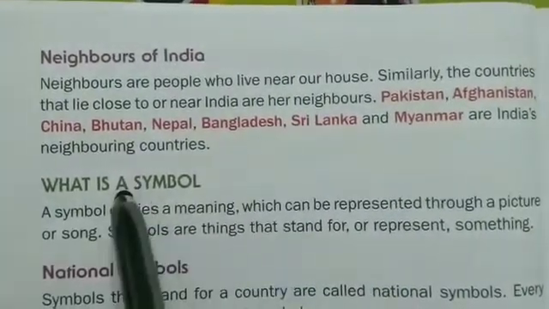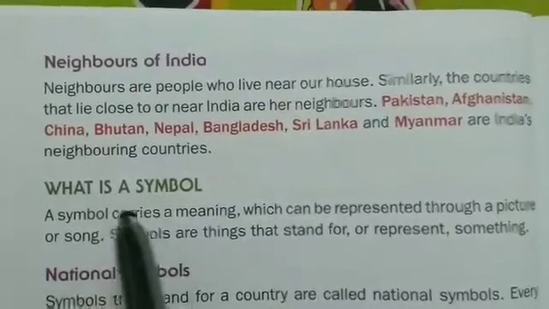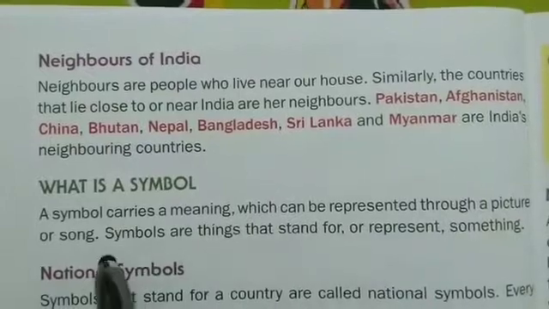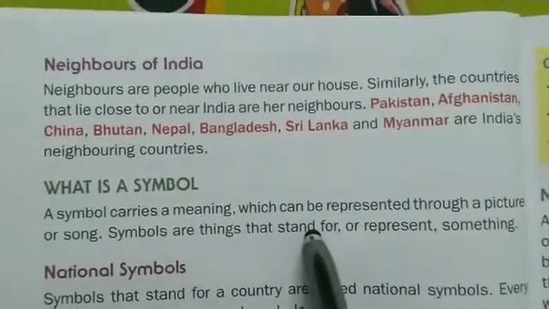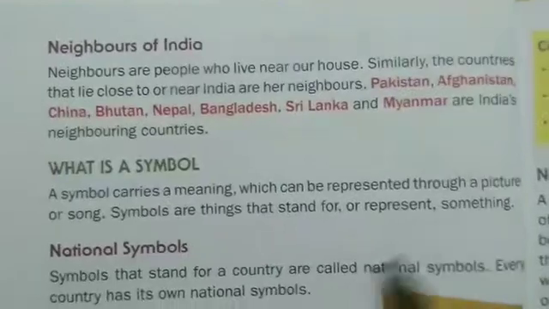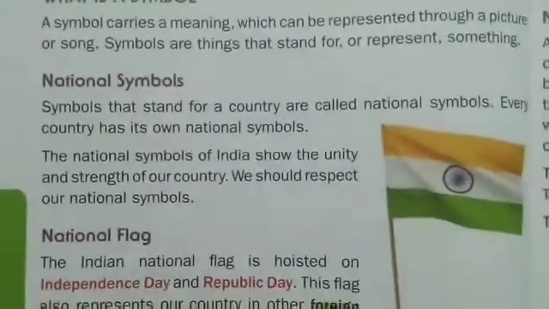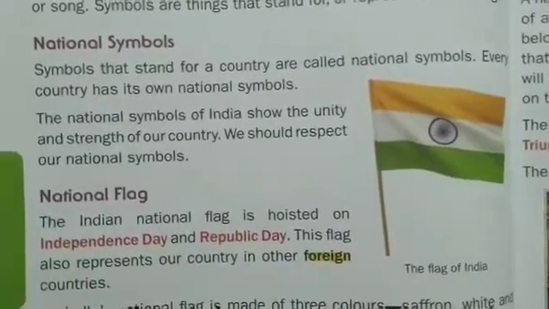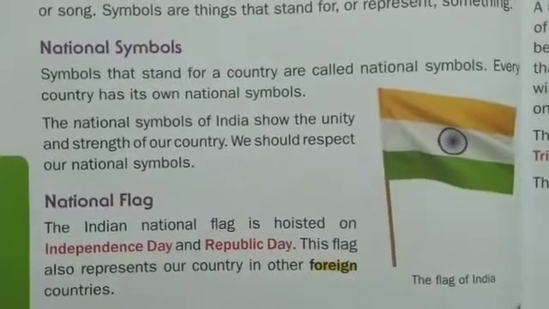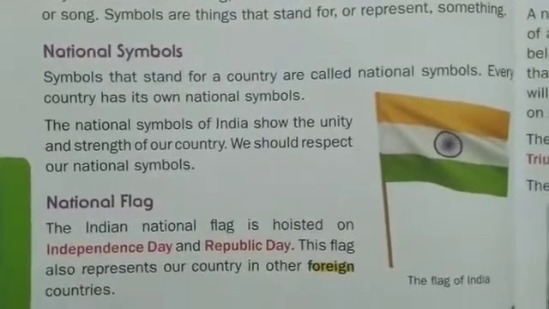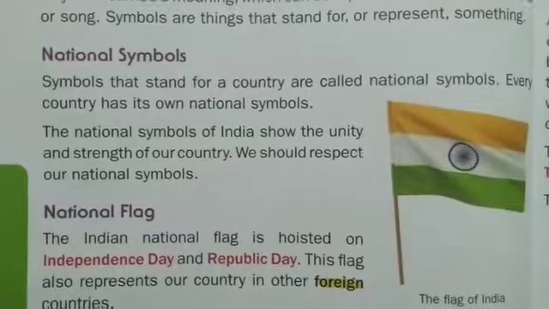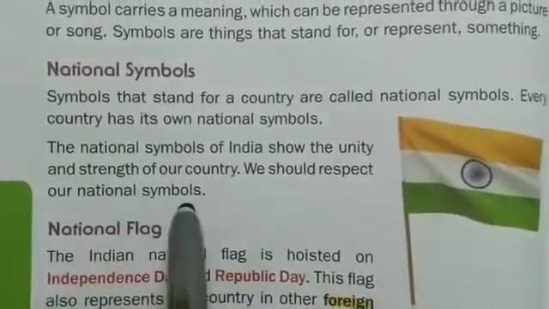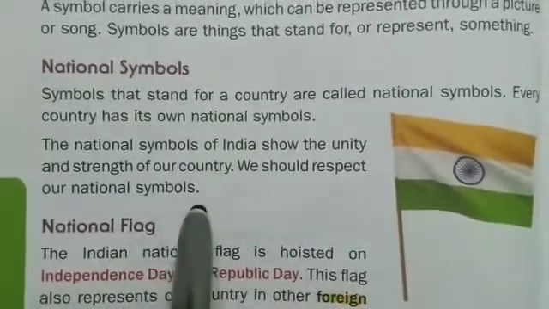Now we'll read about symbols. What is a symbol? A symbol carries meaning which can be represented through a picture or song. Symbols are things that stand for or represent something. National symbols. Symbols that stand for a country are called national symbols. Every country has its own national symbols. The national symbols of India show the unity and strength of our country. We should respect our national symbols.